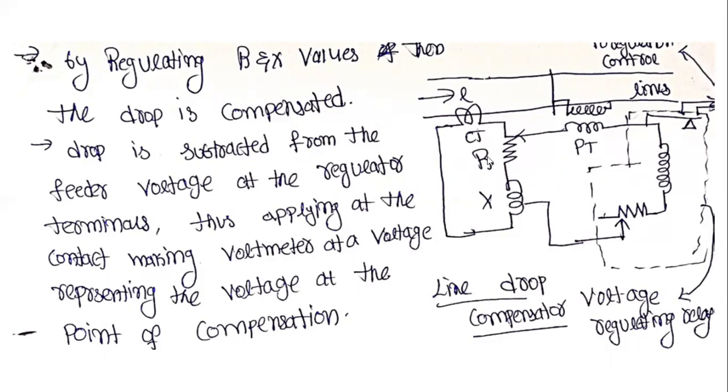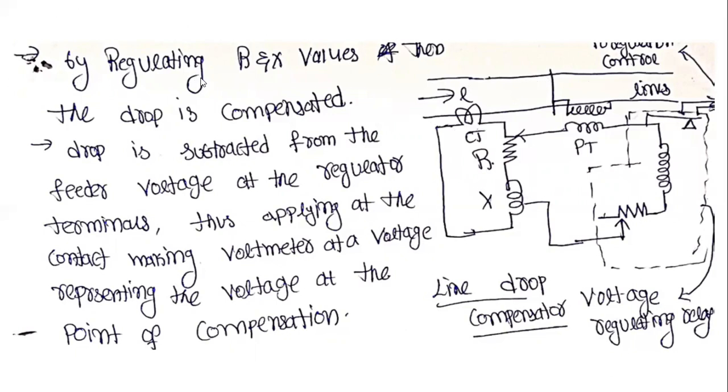We are connecting the CTs and the PTs. By using the current transformer and the potential transformer, we can adjust or control the voltages. In the case of the resistance and the reactances, we are controlling the drops in the resistance and the reactance connected in the circuit. This is the transmission line, and in it we are connecting the CTs and the PTs. This will be connected to the voltage regulating boosters and the voltage regulating relays.